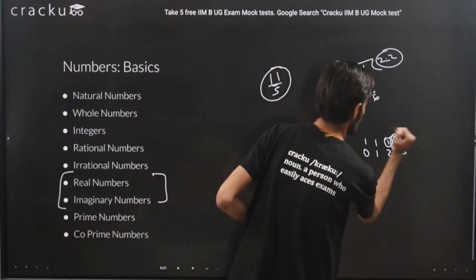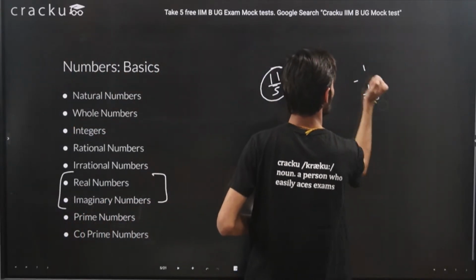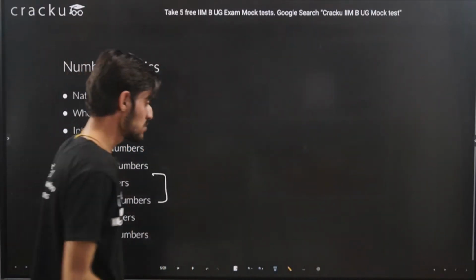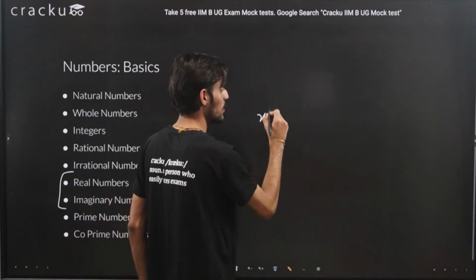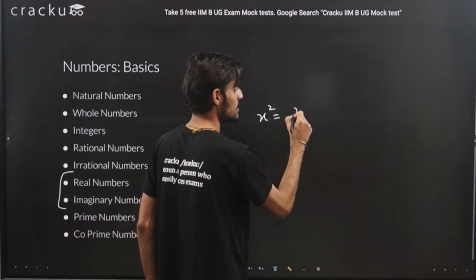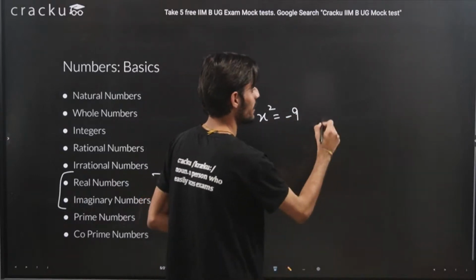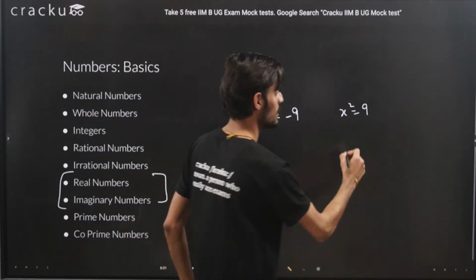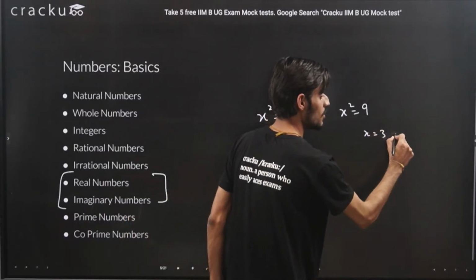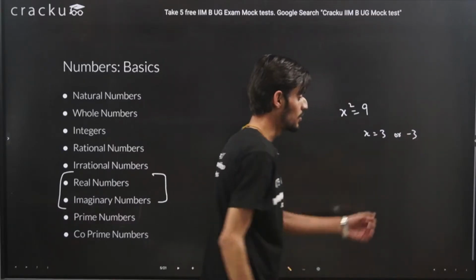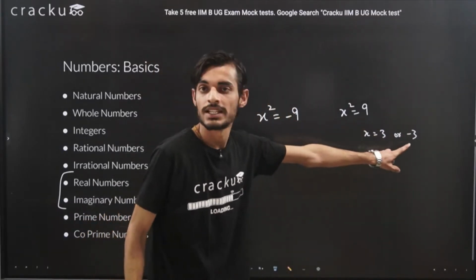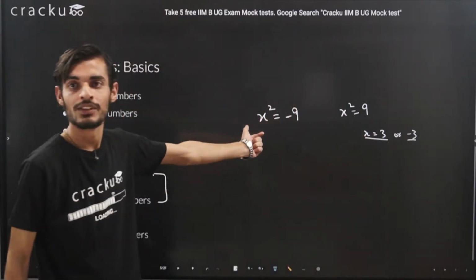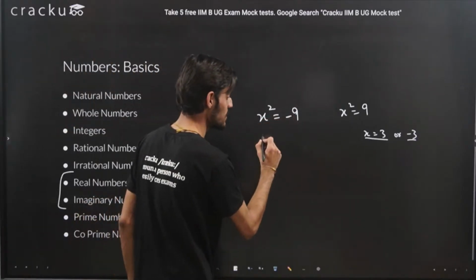So now talking about imaginary numbers. Yeah, so let's talk about imaginary numbers also. For example, if I ask you to calculate the value of x, where x square is equal to -9. If x square was equal to 9, then you could have simply solved it and said that the value of x can be 3 or the value of x can be -3 also, because the square of 3 is 9 and the square of -3 is also 9, right? So essentially you are able to find its value, right? But here you can't find the value because x square is equal to -9.